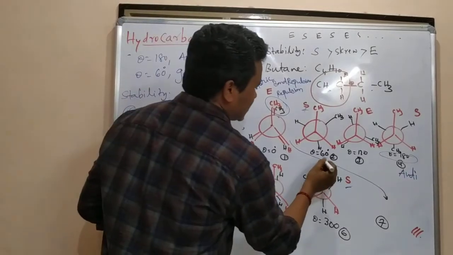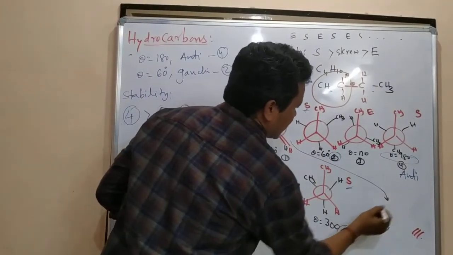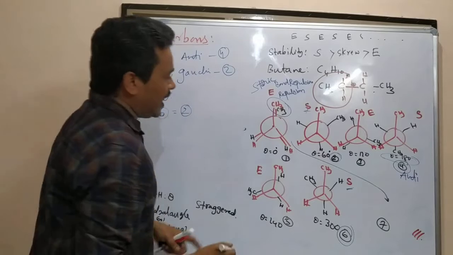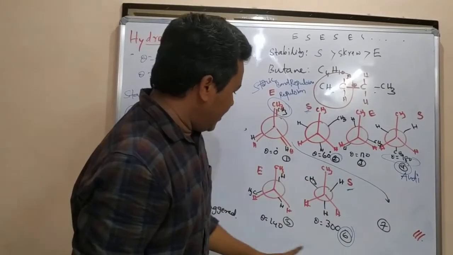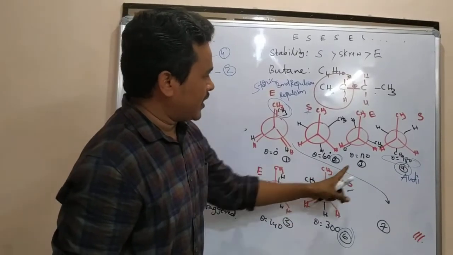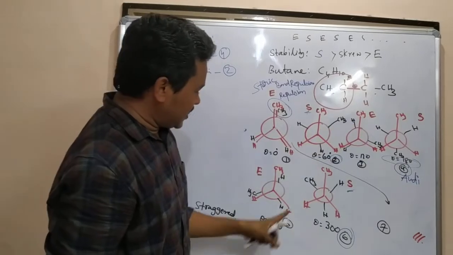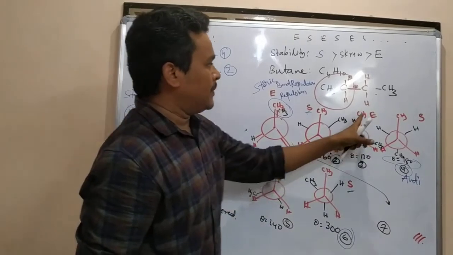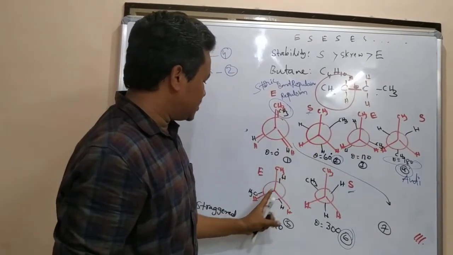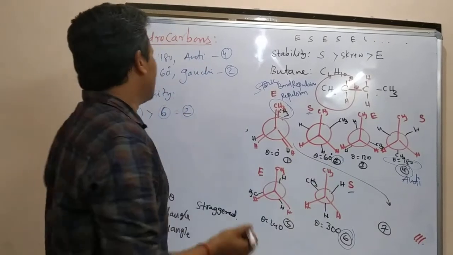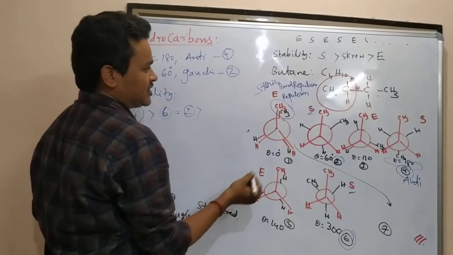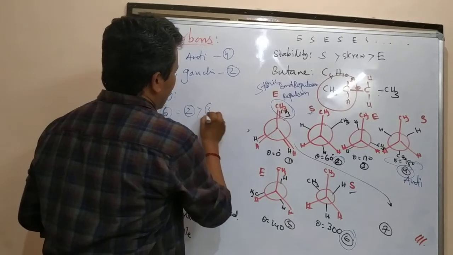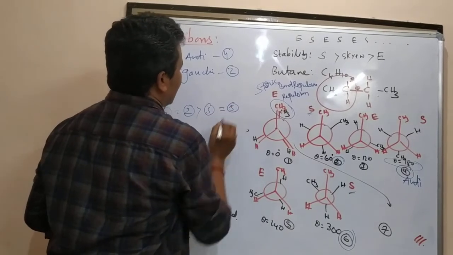This 2 is staggered, this is also staggered. And 3 and 5, you see, these two are eclipsed. Methyl and hydrogen are nearby, so these two come in the next stability order. 3 and 5 will come next.